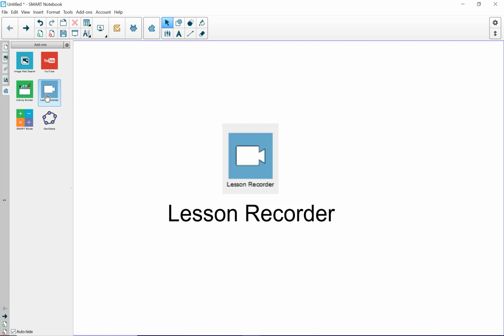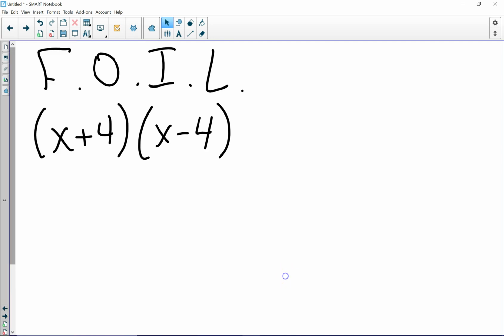Now it's important not to confuse the Lesson Recorder with the Smart Recorder. The Smart Recorder will record any actions on the page regardless of the software program or website being used on the page, and it will also record audio coming in through a microphone. The Lesson Recorder only records inside of Smart Notebook software the actions on one particular page, and it does not record any audio, so you would not be able to narrate over top of your recording for your students. So I'm going to go ahead to the next page, and we're going to demonstrate using the Lesson Recorder for our students.